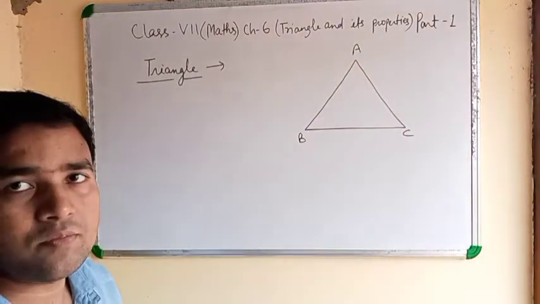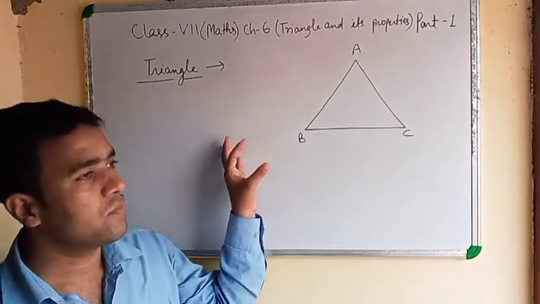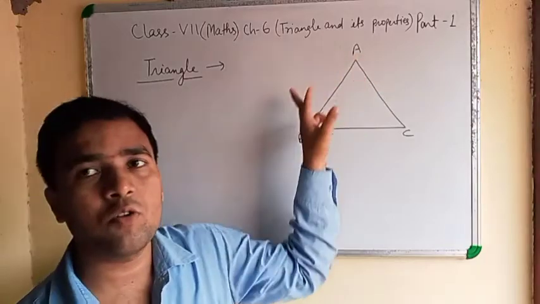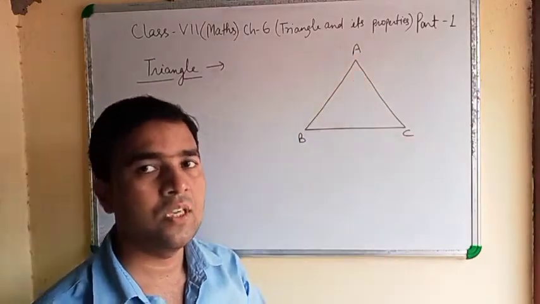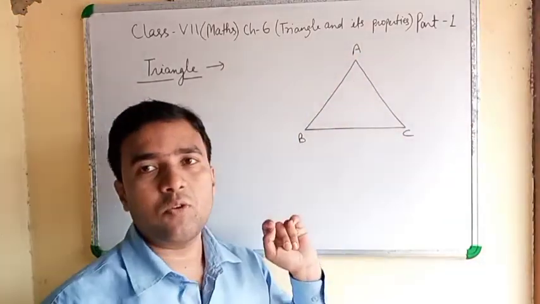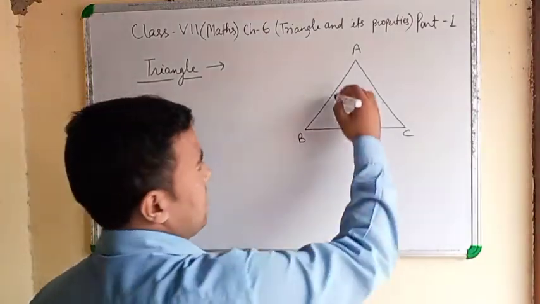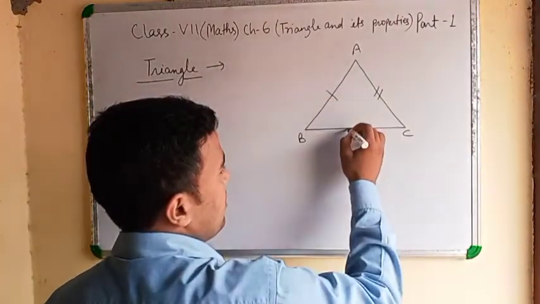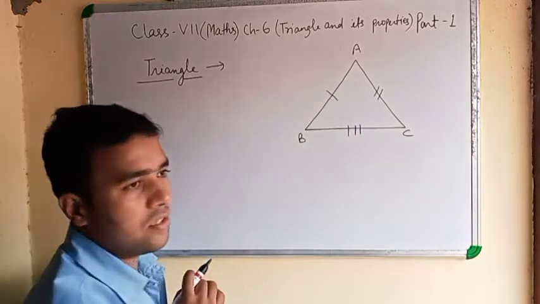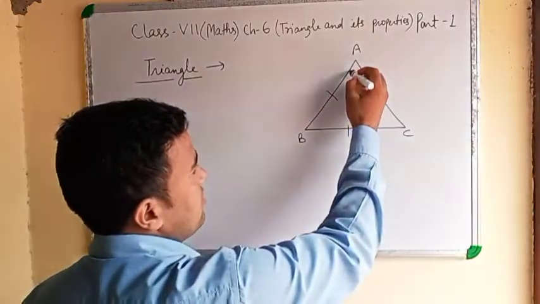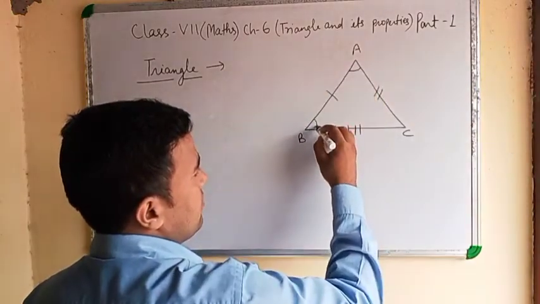It is a triangle. A triangle is a simple closed figure having three sides: first, second, and third. Clear? And three angles.